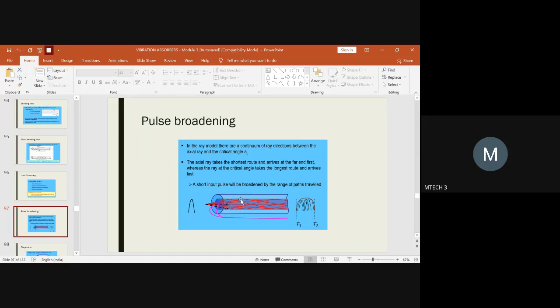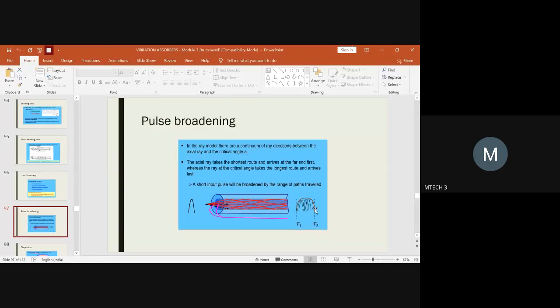Even though it transfers and comes to the output where the output pulse has to reach, due to the distance between the axial rays, it results in enhancement of the bandwidth, and hence the bandwidth of the input pulse will not be equal to the bandwidth of the output pulse.